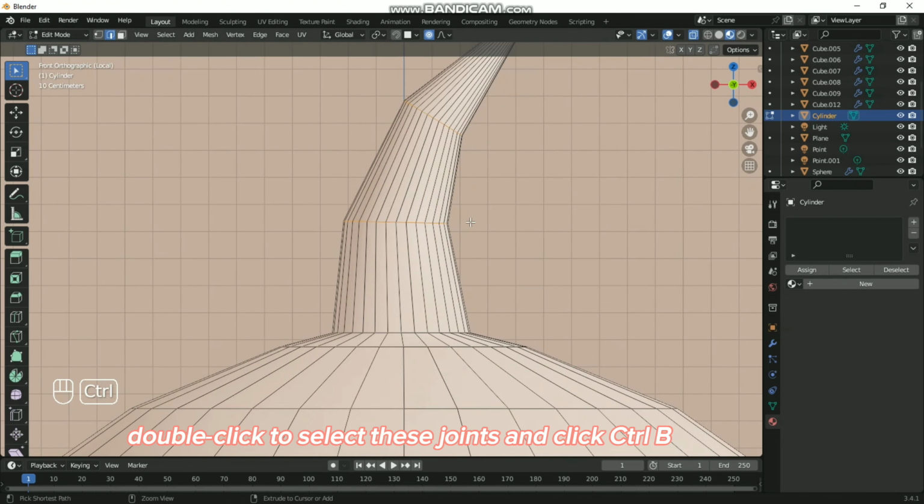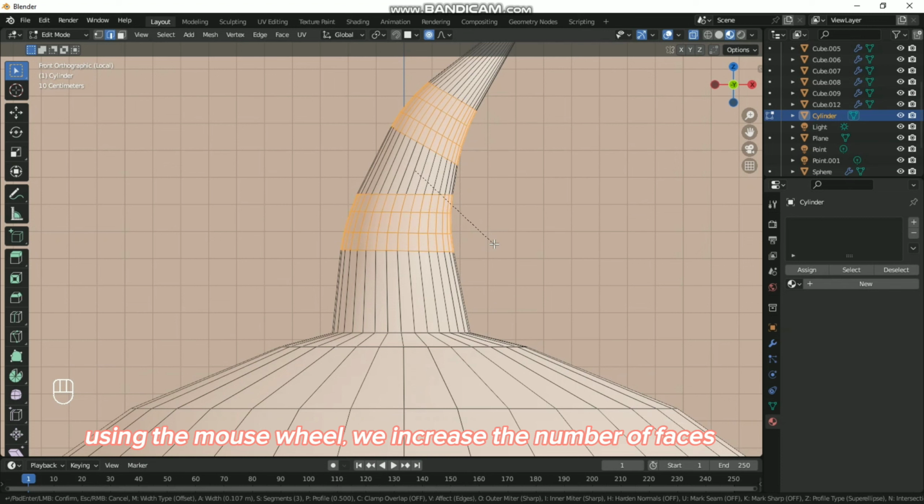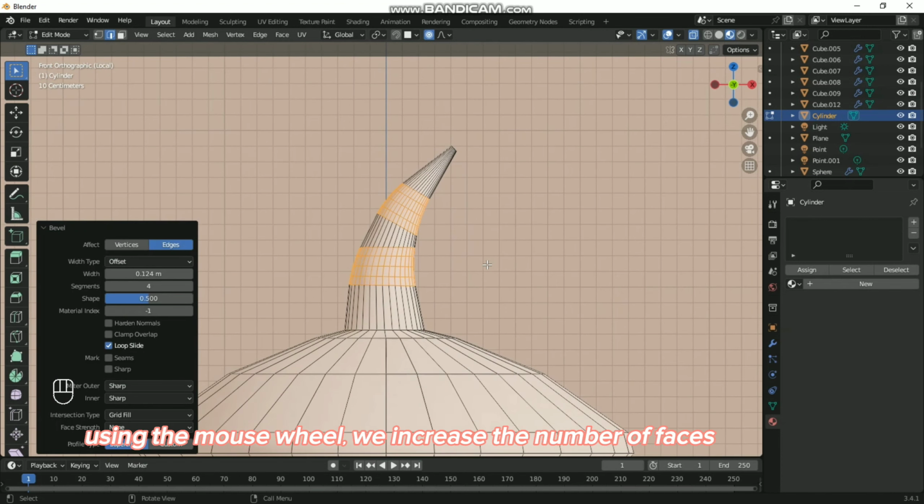Double-click to select these joints and click Ctrl B. Using the mouse wheel, we increase the number of faces.